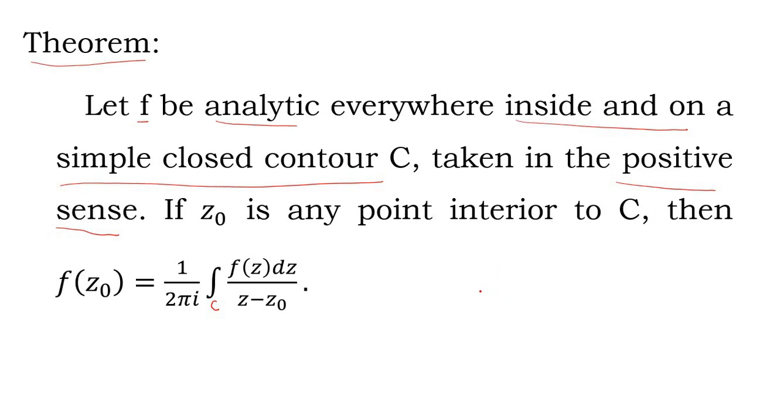So that is given. Let us consider a simple closed contour C, and in a clockwise direction we can take it like that. If z0 is any point interior to C, then you may write this expression.